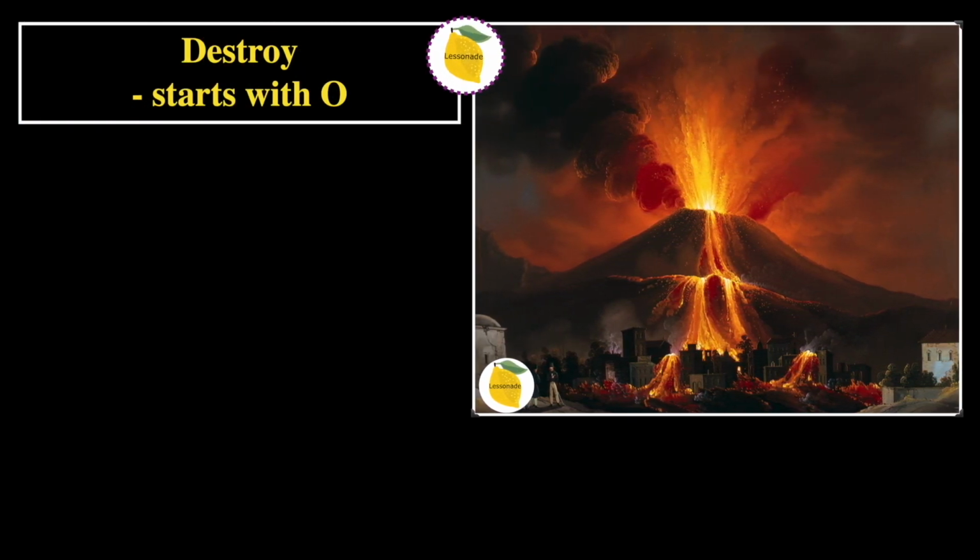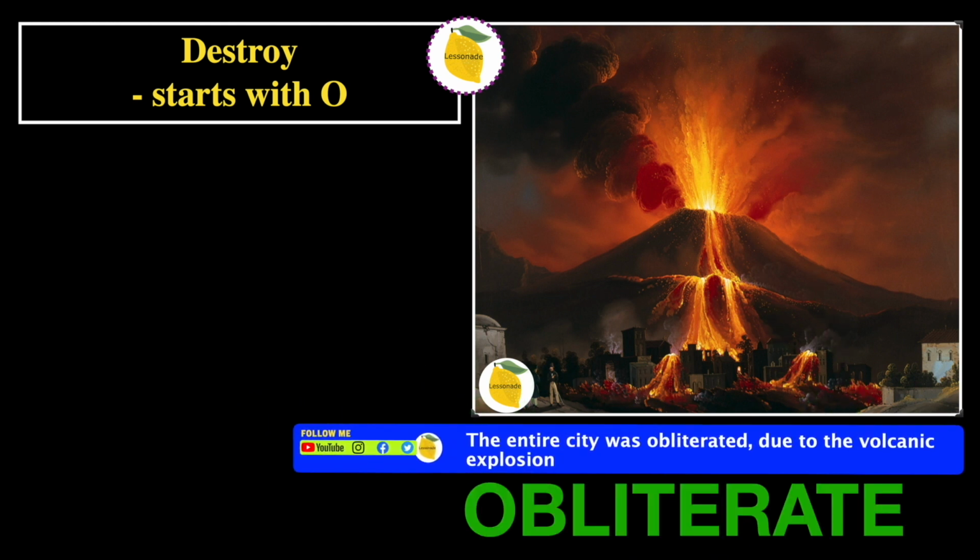The next one is destroy, starts with O. And in this picture, we can see a volcano that is destroying a whole city. So therefore, the word will be obliterate. And the sentence for this word is, the entire city was obliterated due to the volcanic explosion.